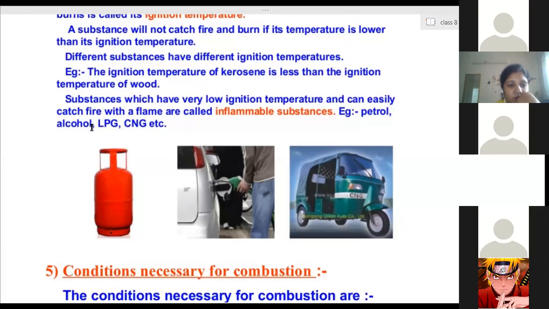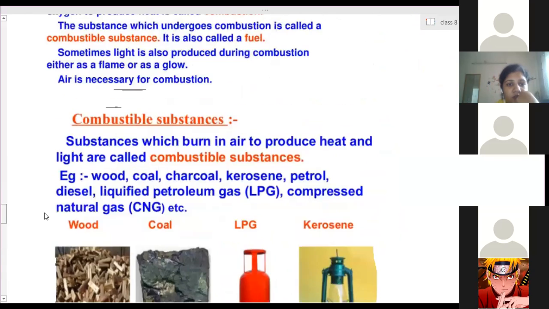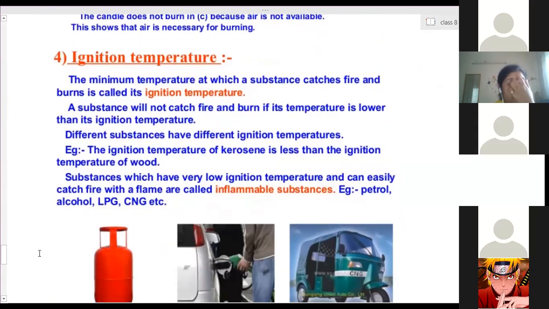Okay. So write down these points. Combustible substances, this one you have written, right. Ignition temperature. The oxygen one, not that one. That you know now.